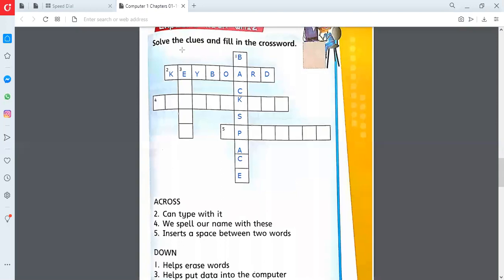Now we are moving towards the third one. The third one is enter. Yes, you guys are right. First, let me write the spelling, and then I will tell who sent us a correct answer.